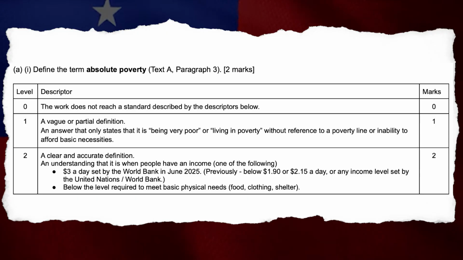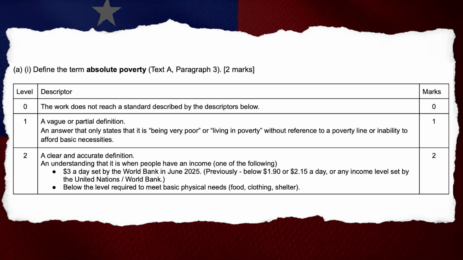Samoa. A1. Define the term absolute poverty. Text A, paragraph 3. 2 marks. Level 1. An answer that only states that it is being very poor or living in poverty without reference to a poverty line or inability to afford basic necessities.